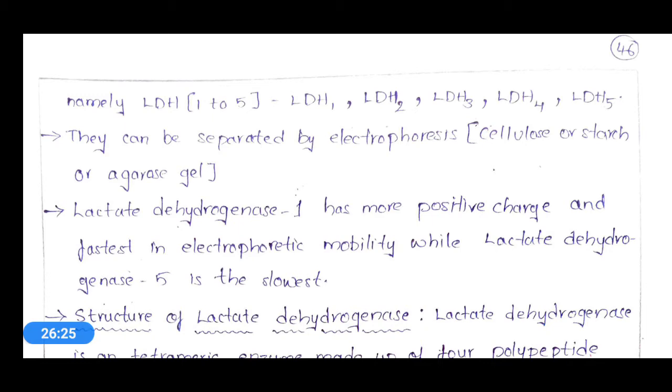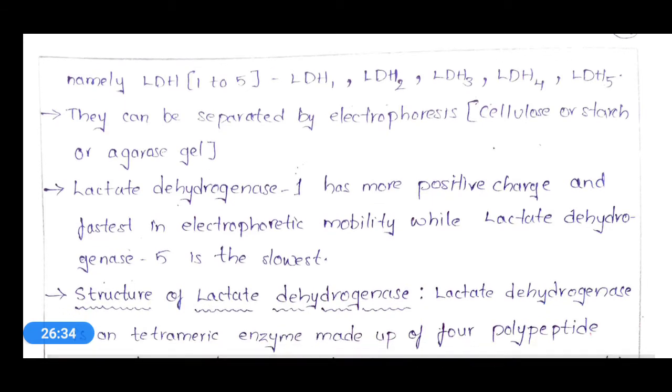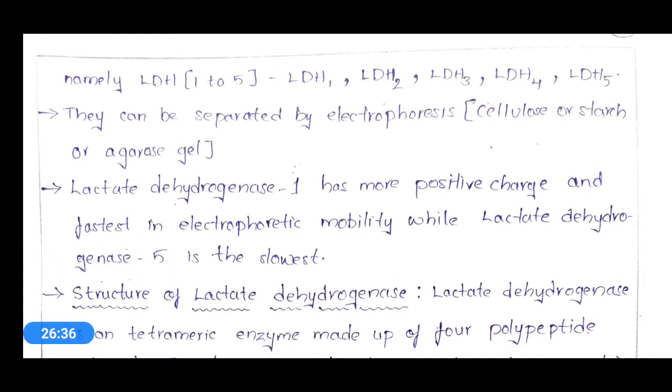And what will happen? We'll place a comb to provide wells for the lactate dehydrogenase samples, and we'll also add a few components like ethidium bromide or bromophenol blue for visualization purposes.